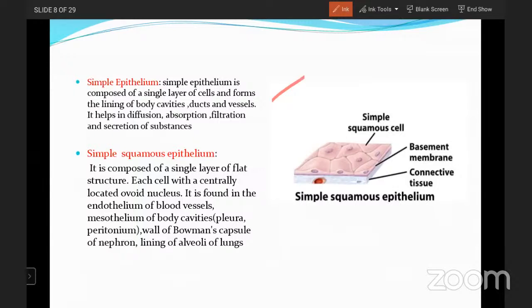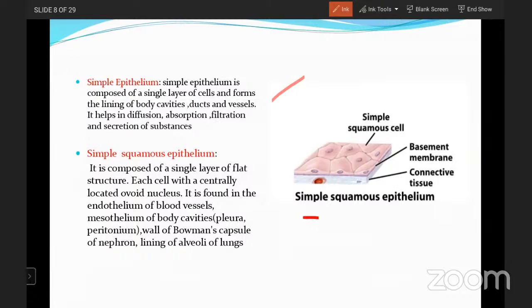Simple epithelium is composed of a single layer of cells and forms the lining of body cavities, ducts, and vessels. And it helps in the diffusion, absorption, filtration, and secretion of substances. Okay. Due to its structure, which has only one layer, it is useful in the diffusion process, absorption process, and filtration and secretion of substances.